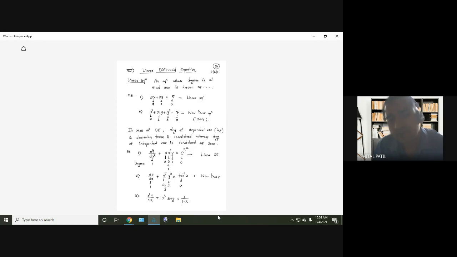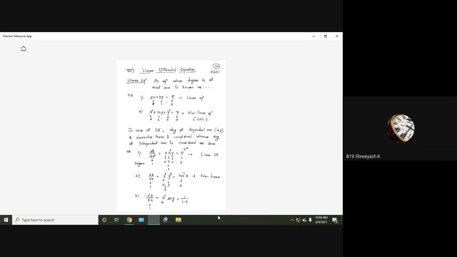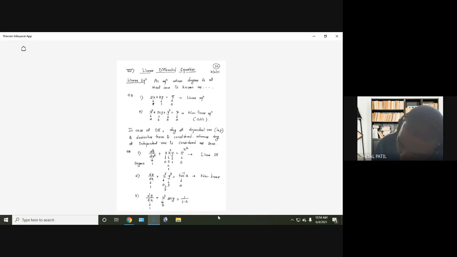Linear or non-linear? What is degree of sin y? Anyone? Degree of sin y is not equal to 1. So it is non-linear. On the next page I'll write why it is non-linear. This is not linear.